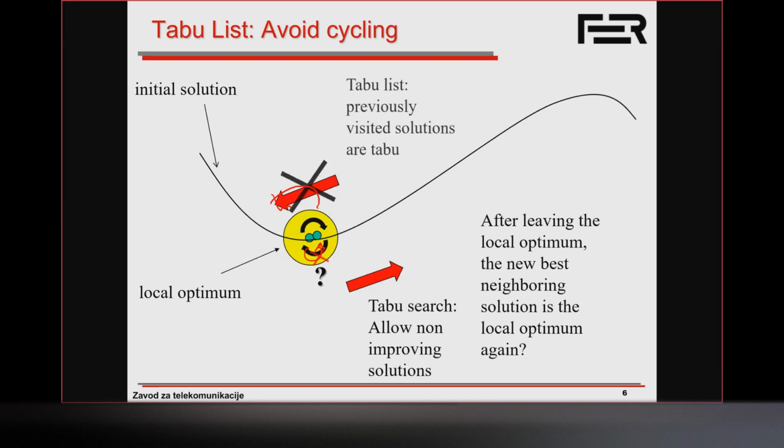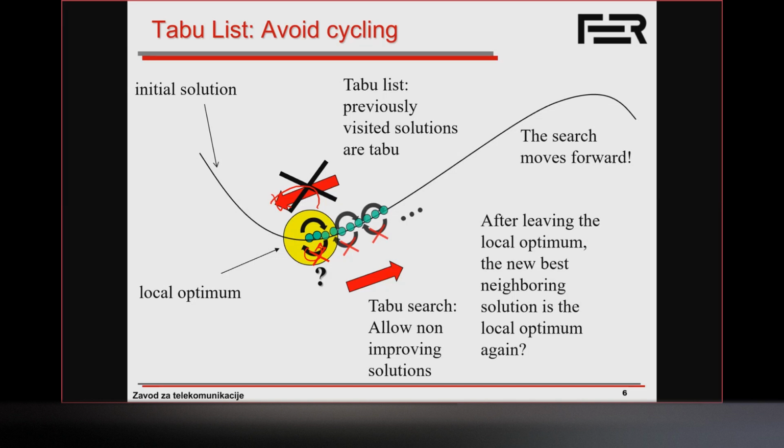So we say, okay, previously visited solutions, or as I said, certain move operators are going to become taboo or forbidden. The idea is to keep the search moving forward, and in that case, to jump out of this locally optimal solution. Now, one point I want to make here is that one option would be, of course, to maintain a very long list of all solutions we have visited so far and say they are all taboo. Computationally, that's too expensive to do.